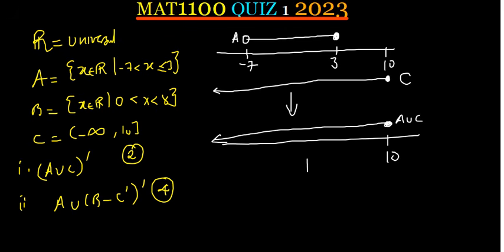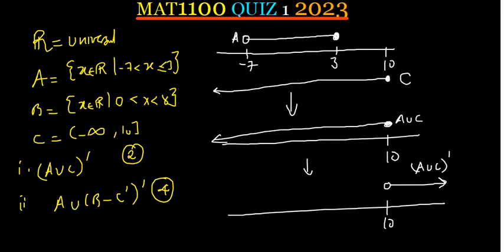Now remember, you want to write A union C complement. So where there is 10, the only complement is starting from here going in this direction. That will be the A union C complement. So I've shown it on the number line. And you can just now write the answer. A union C complement is from 10 up to infinity. Very simple like that. Are we okay? They are both open at 10 and at infinity. James, your hand is up. You have a question?